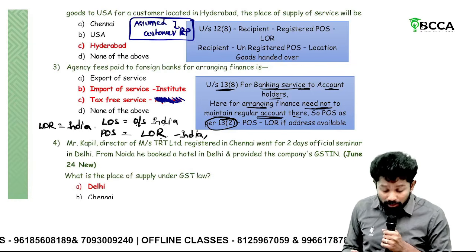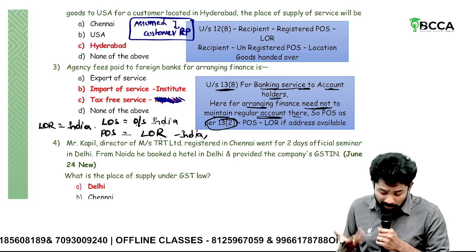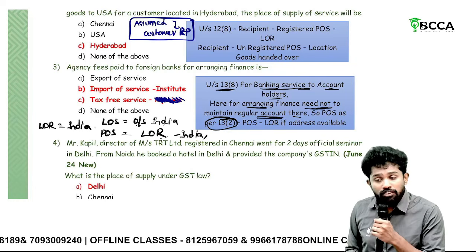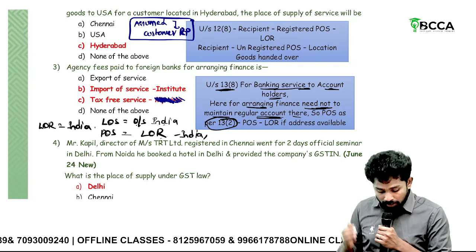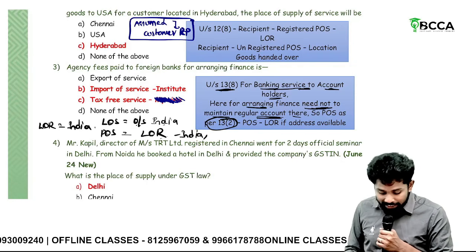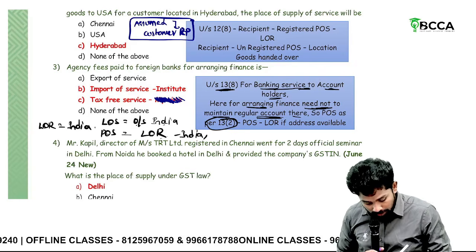Then which is applicable? 13 subsection 2. In such kinds of services, the address is usually available. So what is the place of supply? Location of recipient, nothing but India. So place of supply India, location of recipient India, supplier alone outside India. So what is it? It is an import of service.